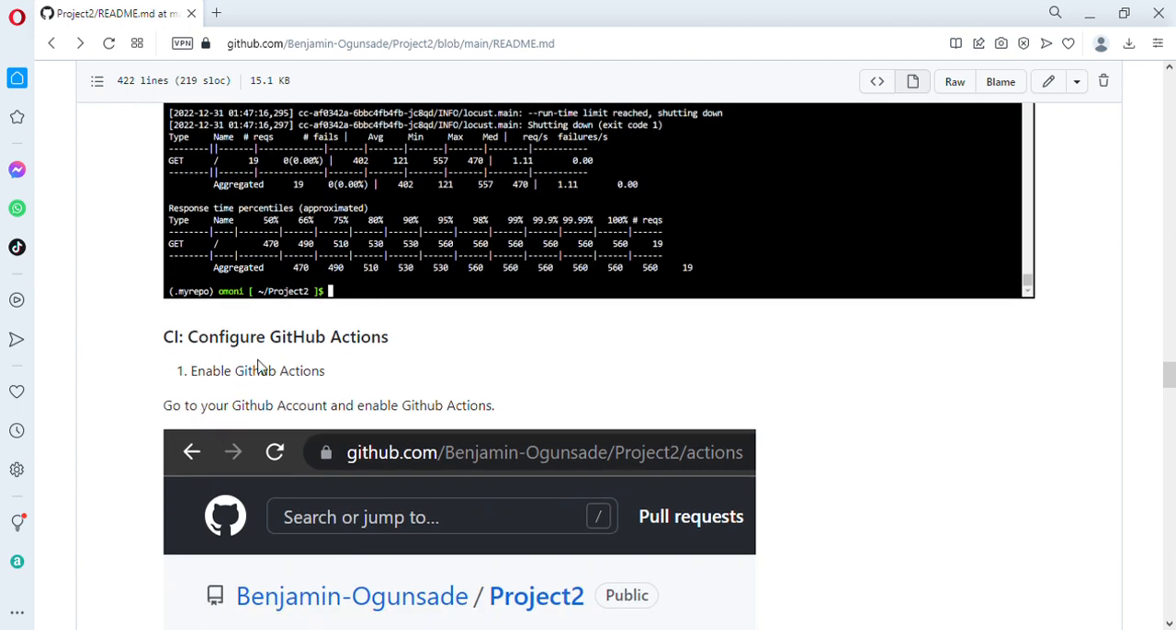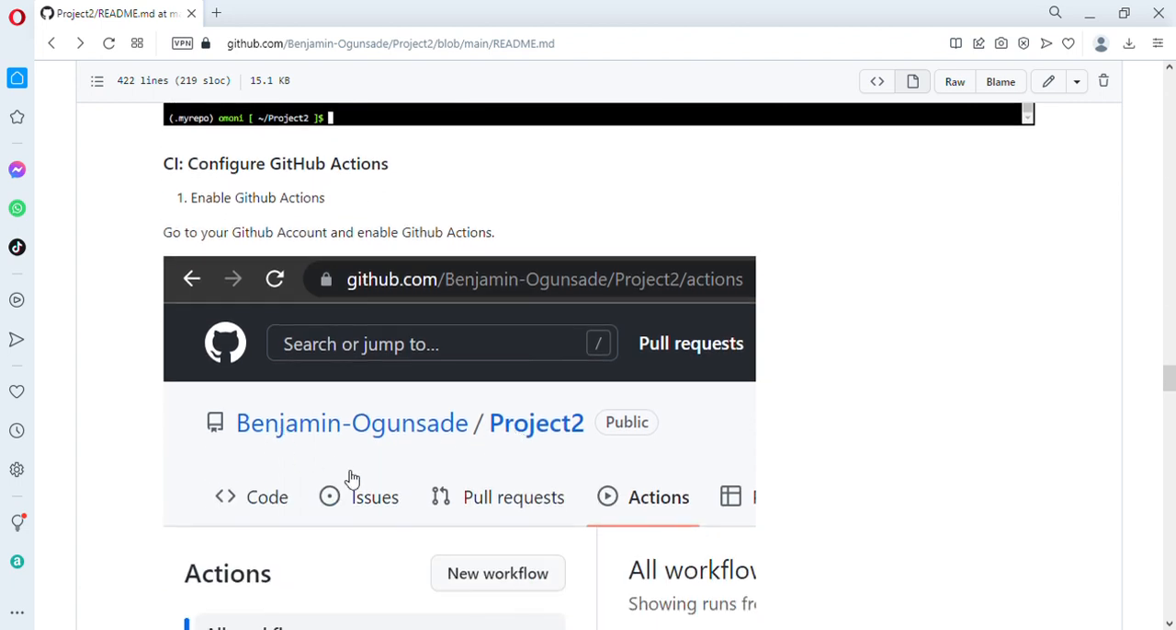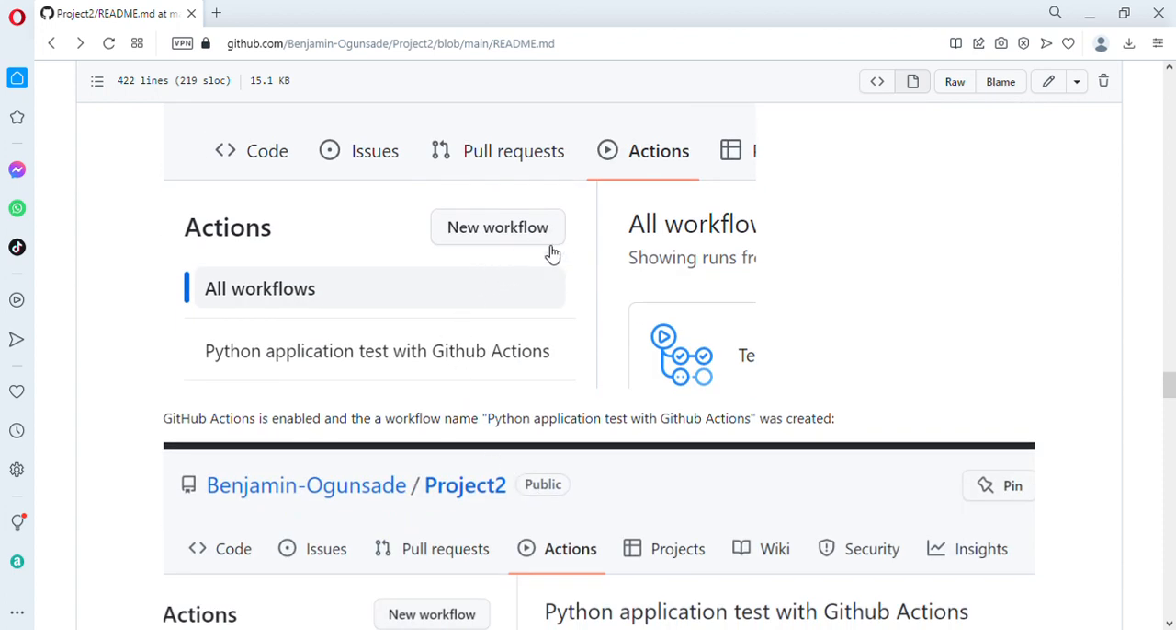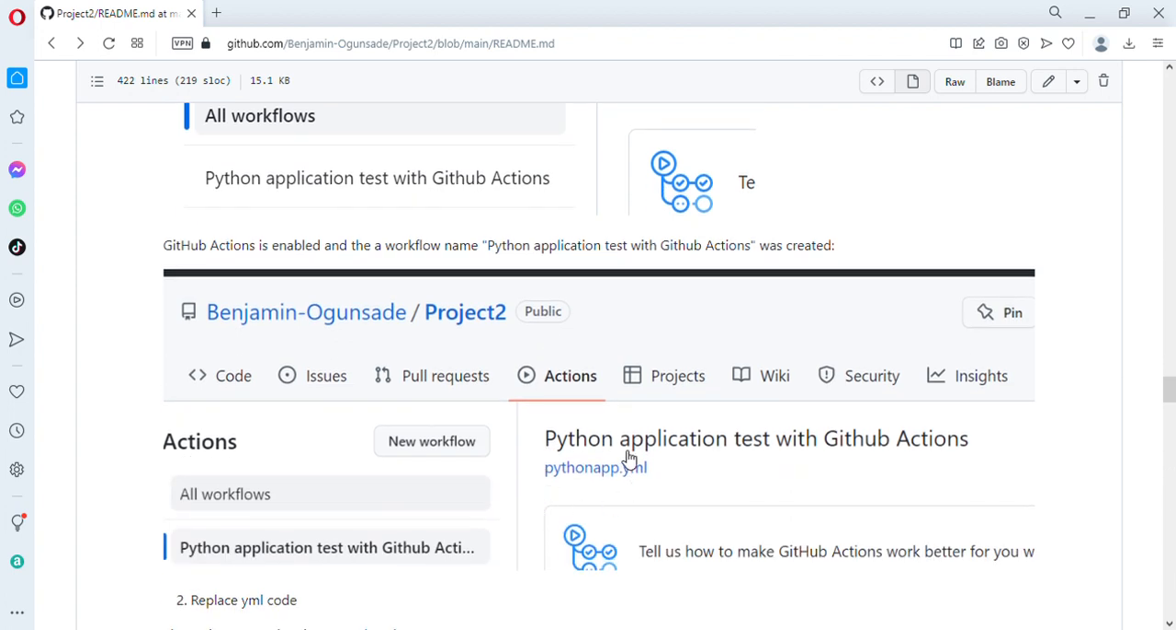The next thing is to properly configure my GitHub Actions. This can be done automatically using GitHub Actions. GitHub Actions is on your GitHub page, where your code is, for which I'm reading this current README. You have this pane called Actions. Under Actions, you could create a new workflow. After you create your new workflow, I named mine Python application test with GitHub Actions. So it was created.